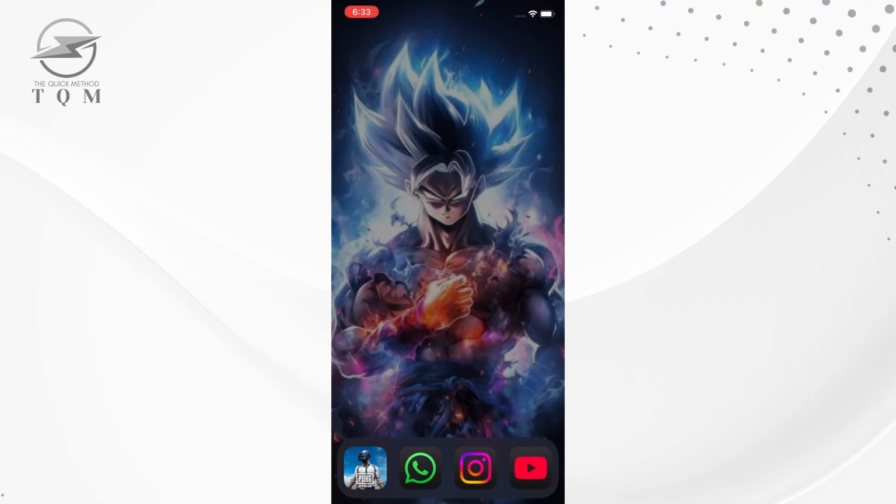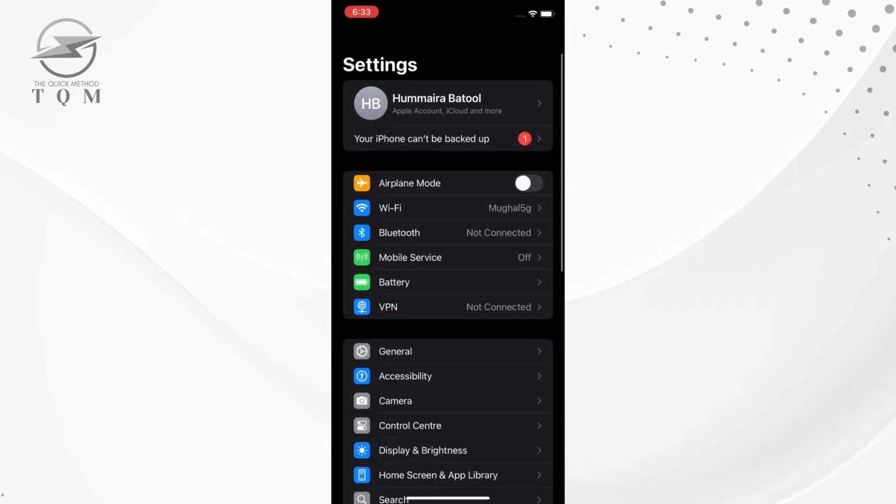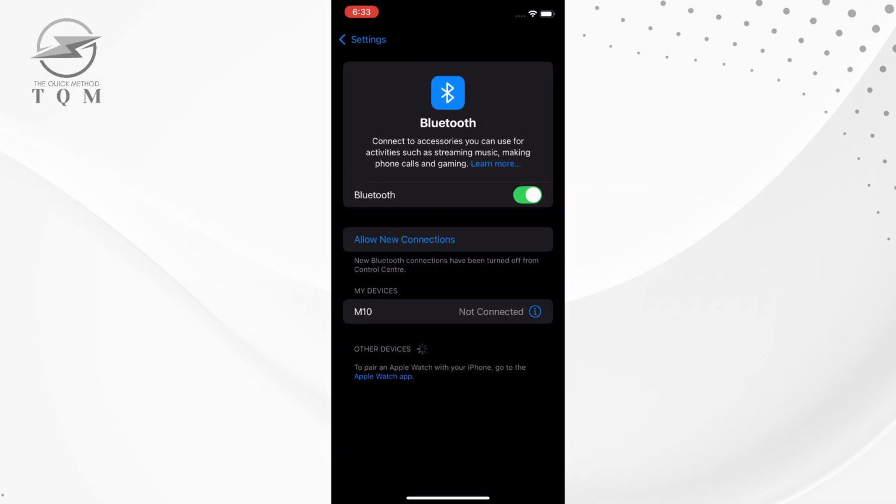In your settings, look for Bluetooth. Your Bluetooth may be on, which could be causing the sound to play through a connected device. To fix this, tap on your devices and disconnect or remove them by pressing the I button next to them. Alternatively, you can turn off Bluetooth completely.